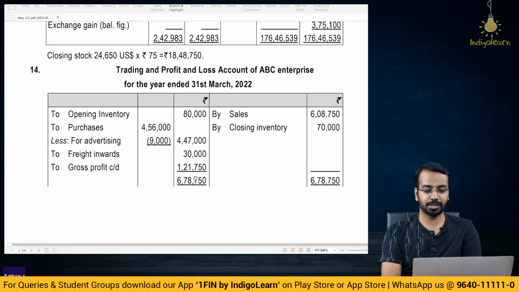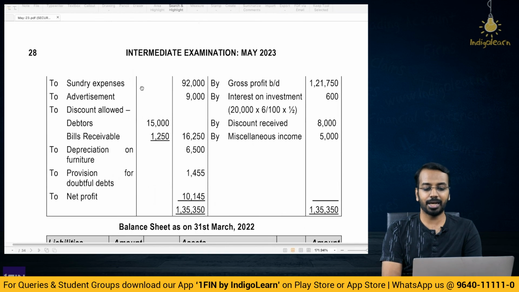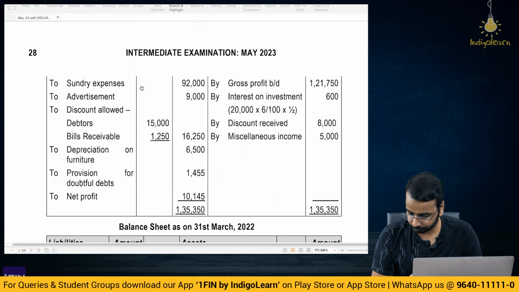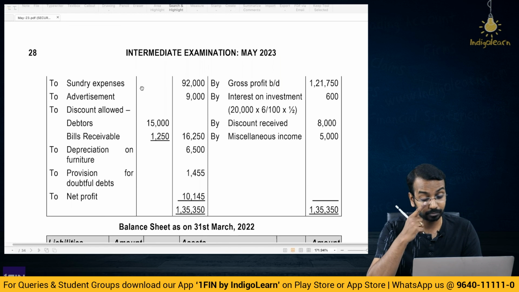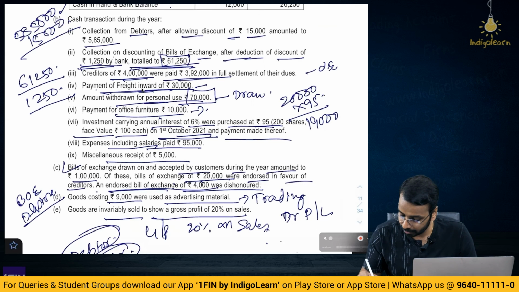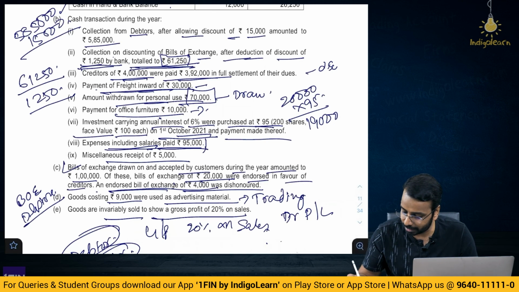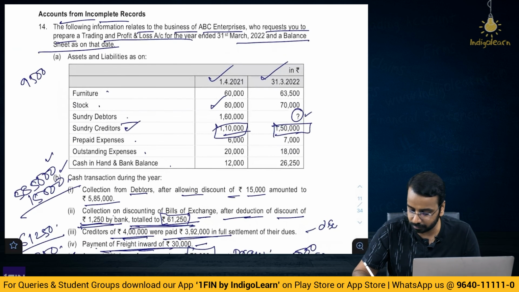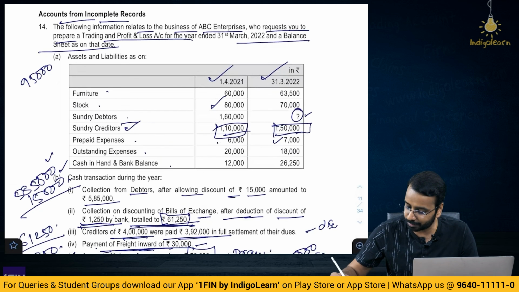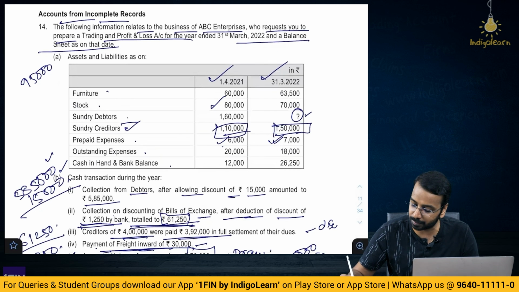So trading part we have already discussed. Sundry expenses. Now what are these sundry expenses? If you go back to the question, it says expenses including salary paid 95,000. Salaries paid 95,000. So 95,000 is the expense. Now out of this 95,000, opening prepaid and closing prepaid are there. Means previous year there is a prepaid 6,000. This you will add, minus current prepaid 7,000 you will reduce.